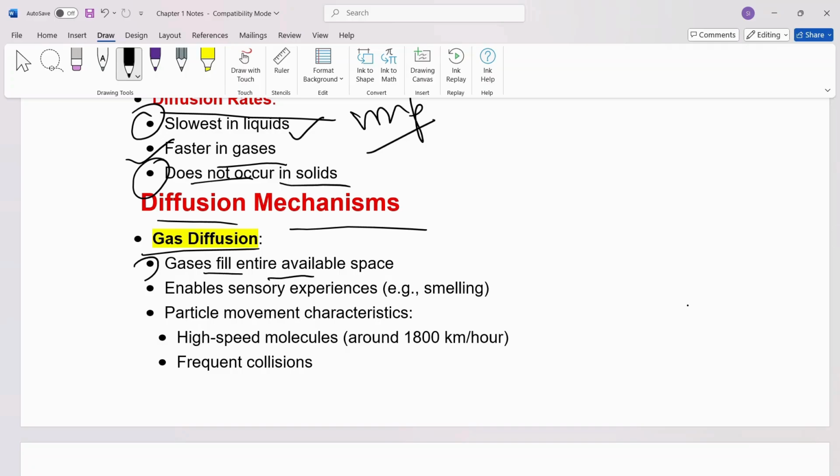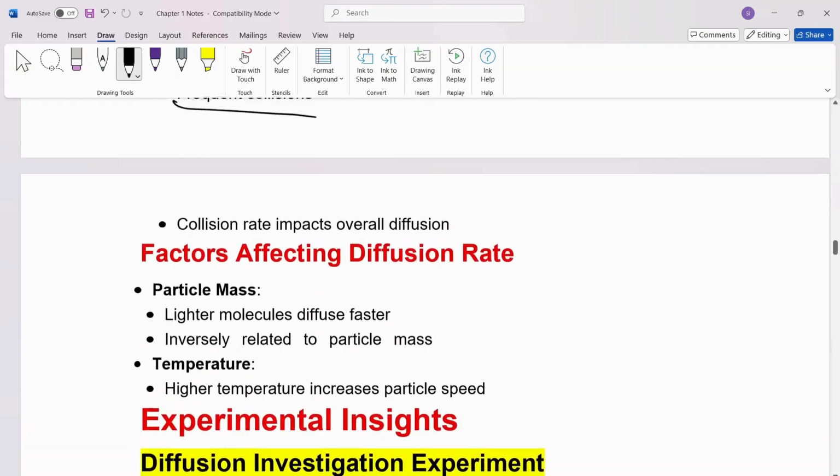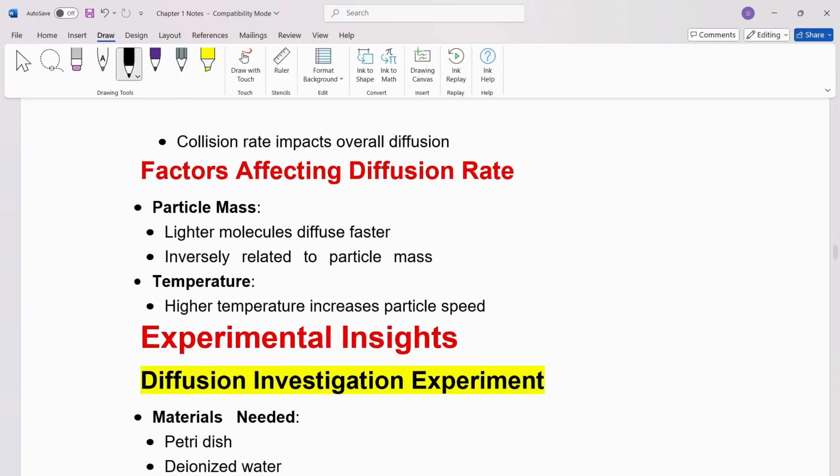Now, diffusion mechanism, gas diffusion. Gases fill the entire available space. It enables sensory experiences such as smelling. Particle movement characteristics include high-speed molecules at around 1,800 km per hour and frequent collisions. Collision rates impact overall diffusion as well.